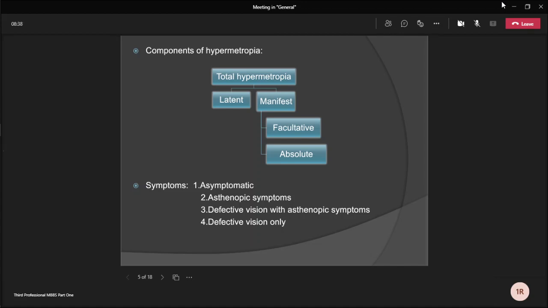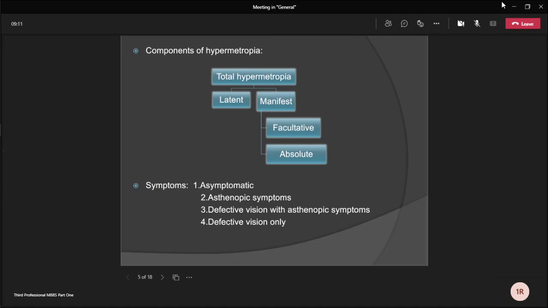What are the symptoms of hypermetropia? Some patients may present asymptomatically. A small amount of refractive error in young patients is usually corrected by mild accommodative effort without producing any symptoms. Patients may complain of some asthenopic symptoms, mainly tiredness of the eyes, frontal or frontotemporal headache, watering, and mild photophobia. There may be some defective vision along with asthenopic symptoms also.